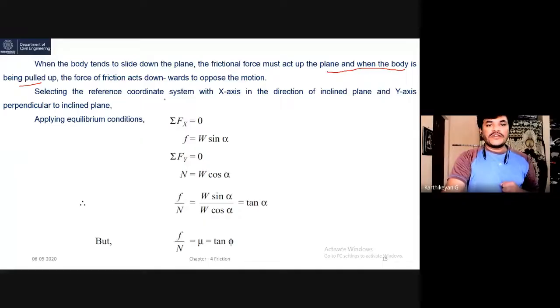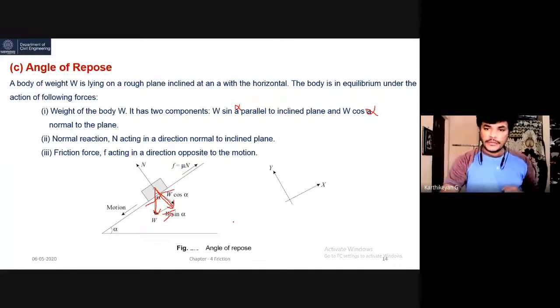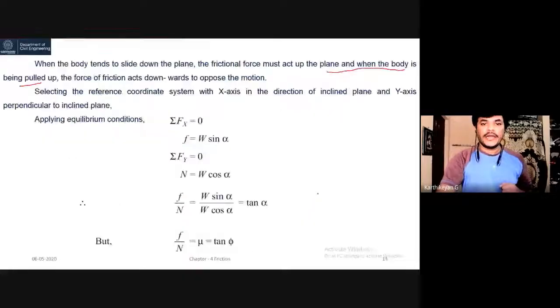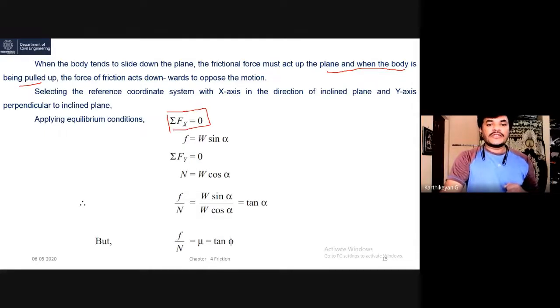By selecting the reference coordinates with x parallel to the inclined plane and the y-axis normal to the inclined plane, now you apply the equilibrium equations. Summation of Fx equals 0.